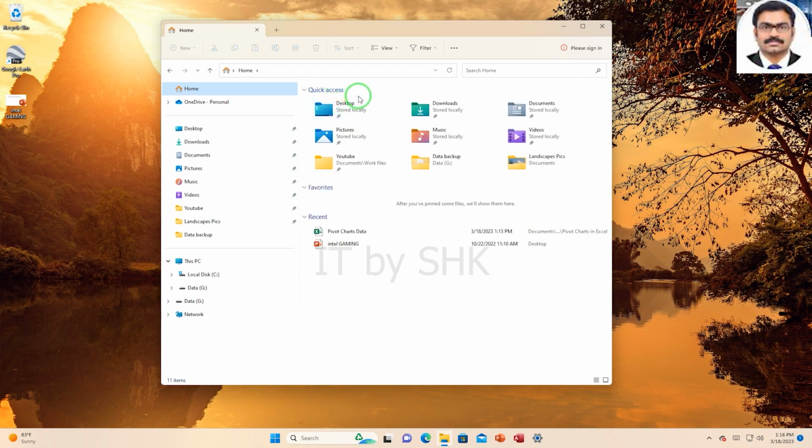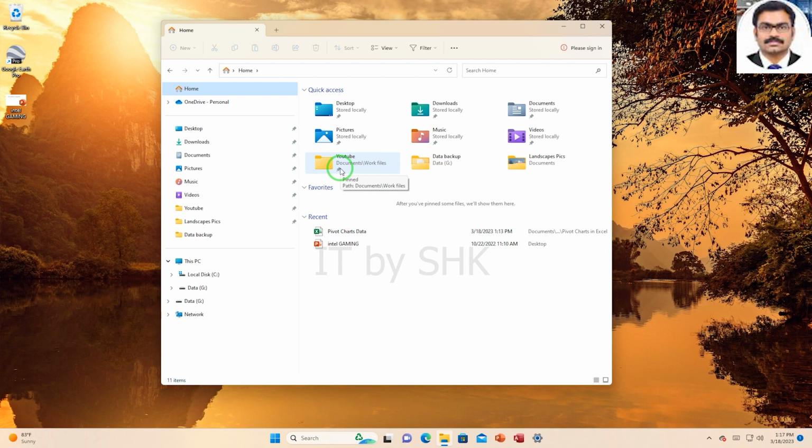So it's always a good idea to set up shortcuts to folders that you use most frequently so that you can get to the correct location in one click as opposed to multiple, and shortcuts can be set up in File Explorer and housed in this Quick Access section at the top here.